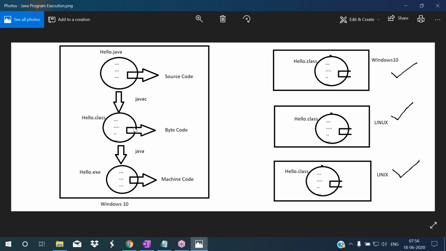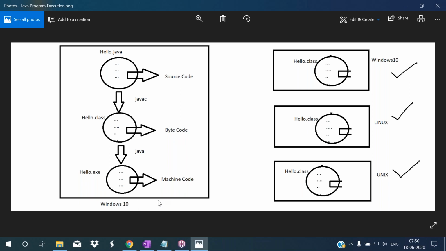Now I want to convert this bytecode to machine code. For that, I'm using another command. What is that? java. When you use the java command, JVM converts this bytecode to machine code according to the operating system installed in the machine.